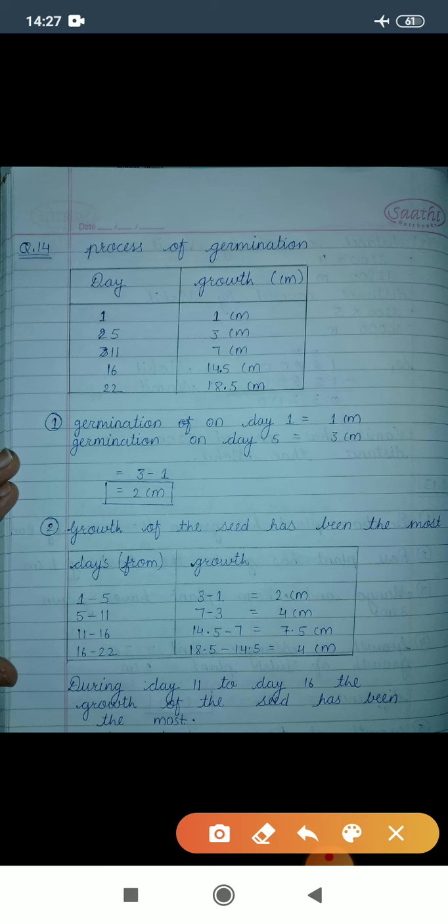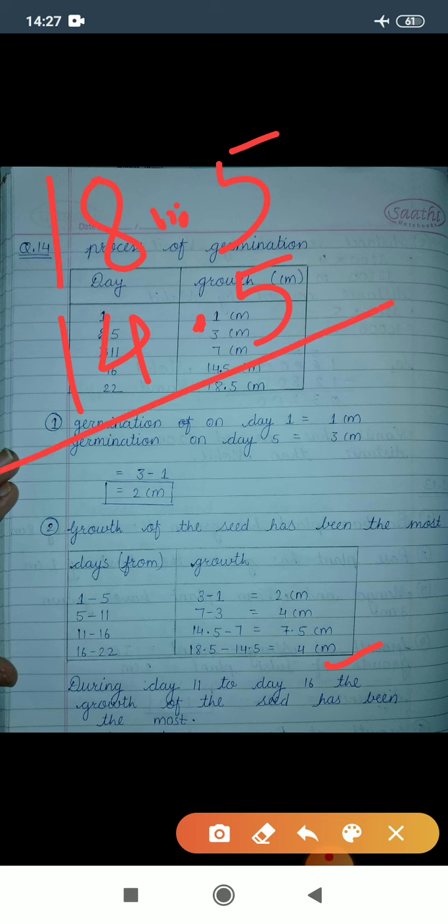Same as 18.5 minus 14.5. So 18.5 minus 14.5. So you can see this decimal point is already here. So this one is easiest. 5 minus 5, 0. This decimal point I have put here. 8 minus 4, 4 and 0. So 4 centimeter.